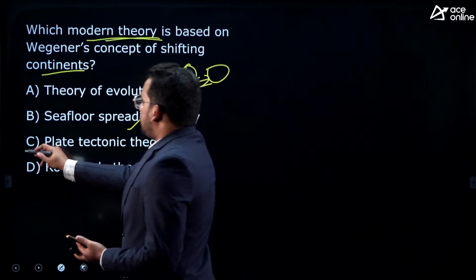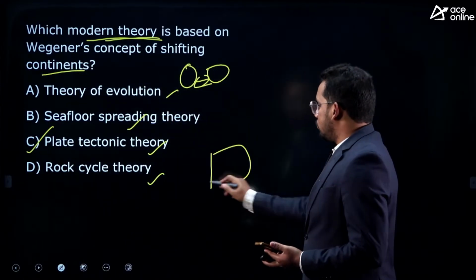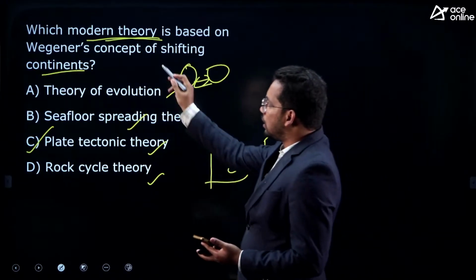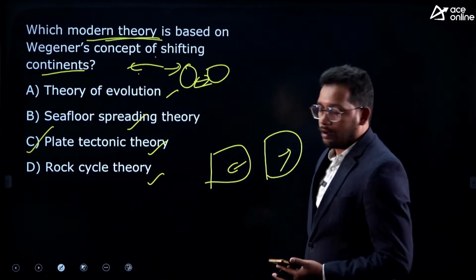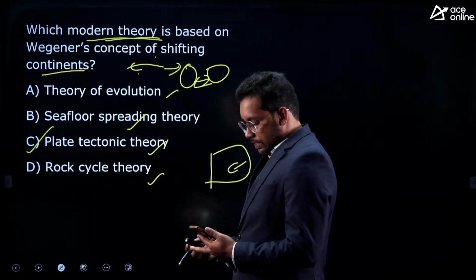So the answer is plate tectonic theory, right? Plate tectonic theory was proposed, so as the plates move away, this is because the continents have drifted. This was taken from Wegener's concept of shifting continents. So the answer is C. Correct, Venkat.